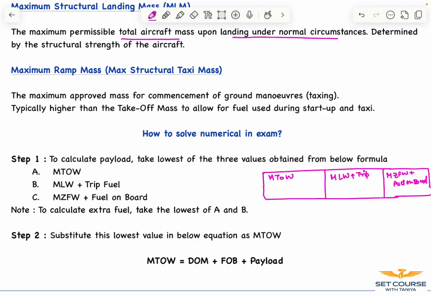If in case the question is asking about the extra fuel, then we'll be taking the lowest of this value and this value.